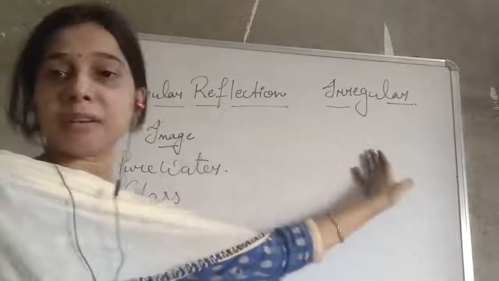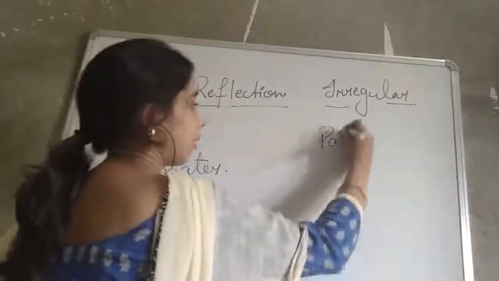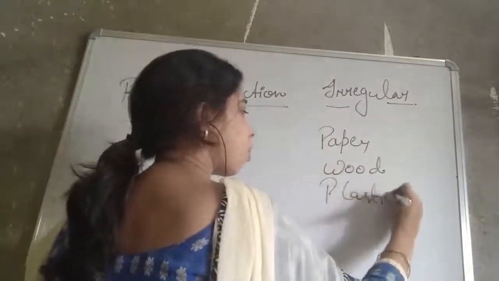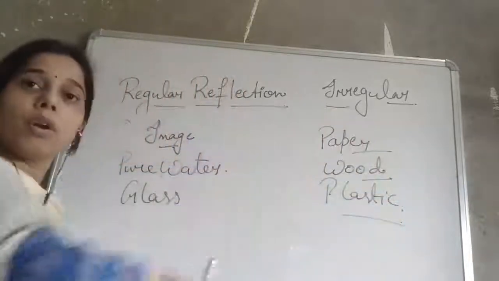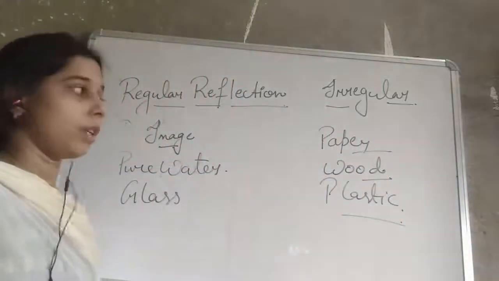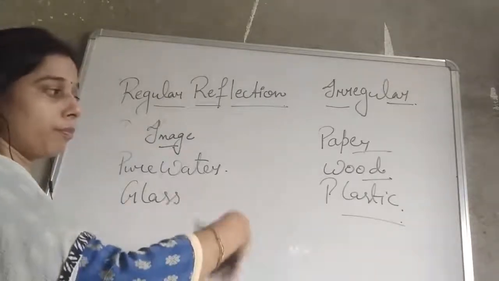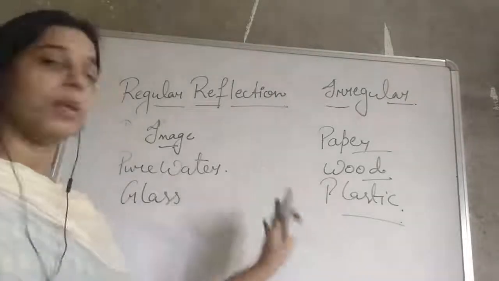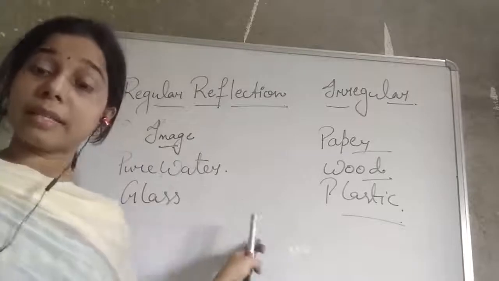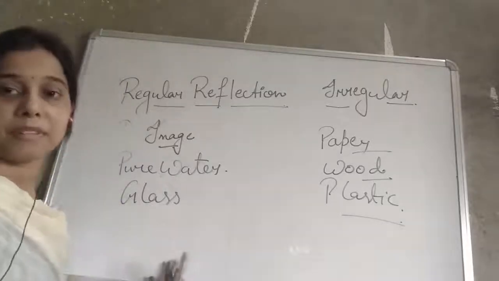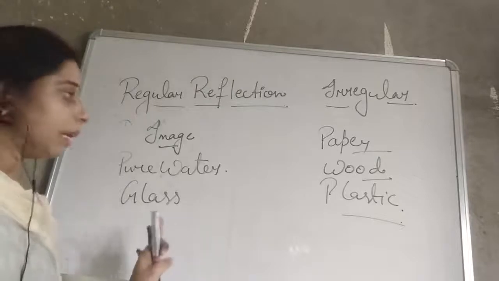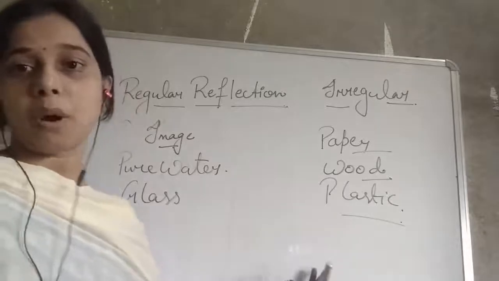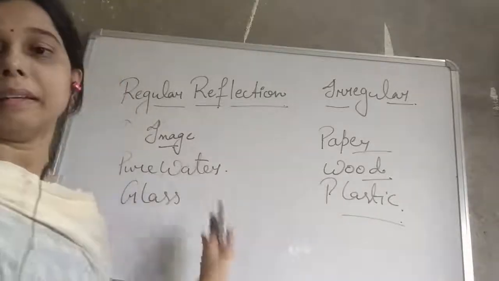In the case of irregular reflection, like paper, wood or plastic, when the light falls on it, it gets bent in all directions, due to which a proper image of the object is not formed. So regular reflection, or the polished or smooth surface, is responsible for the formation of the image of the object, and if the surface is not smooth, then the image will not be formed. So this is regular and irregular reflection.